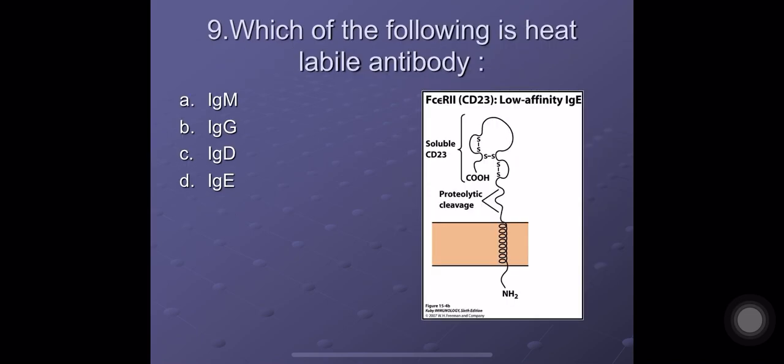Question number 9. Which of the following is heat labile antibody? M, G, D, or E? All the 5 classes of antibodies except one are heat stable. Only one of them is heat labile, and that is IgE. So the correct answer here is D. IgE.